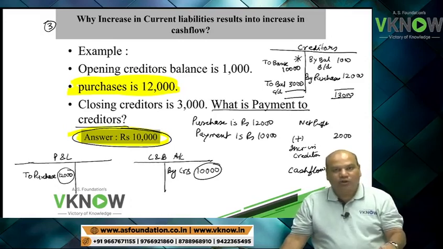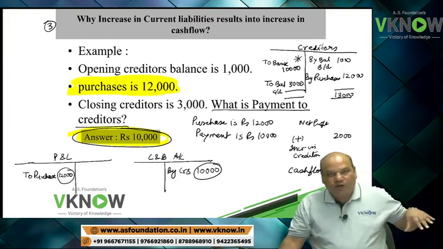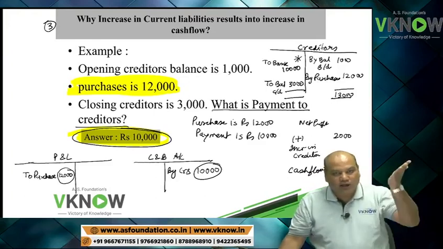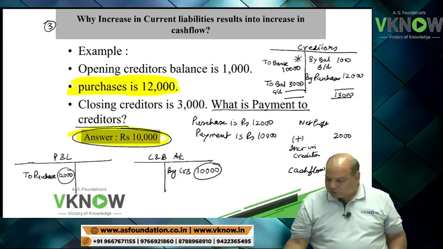Profit has gone down by 12,000, cash flow has gone down by 10,000. So profit has gone down more. Add 2,000 so that it gives me cash flow. Okay, so that was the logic.